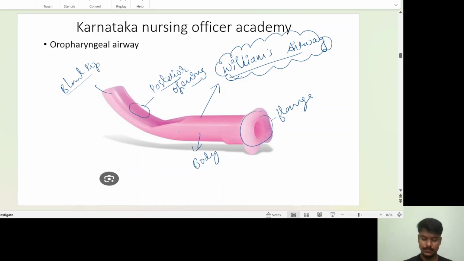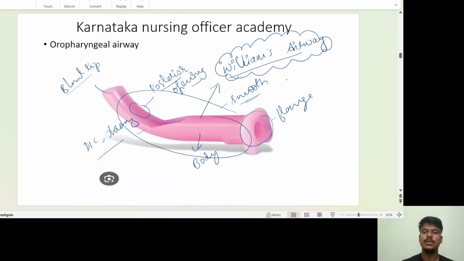Mainly, this one is meant for a patient who is in DIC and in thrombocytopenia. If you see the structure of the airway, it is very smooth, so it won't cause any trauma to the mucosa. In case of DIC or thrombocytopenia, where platelet counts are coming down, they use the Williams airway. It has a bigger surface, so through this one we can also do FOB. Bronchoscopy is achieved through this one.